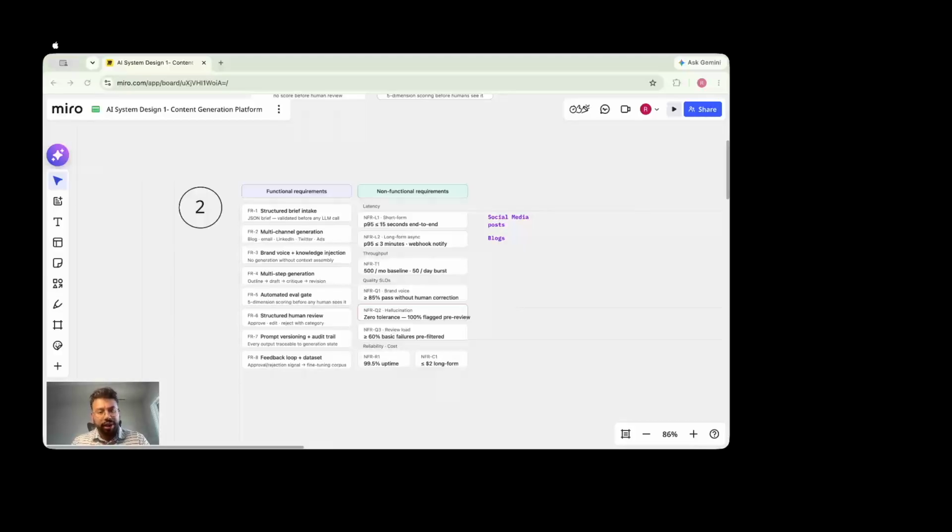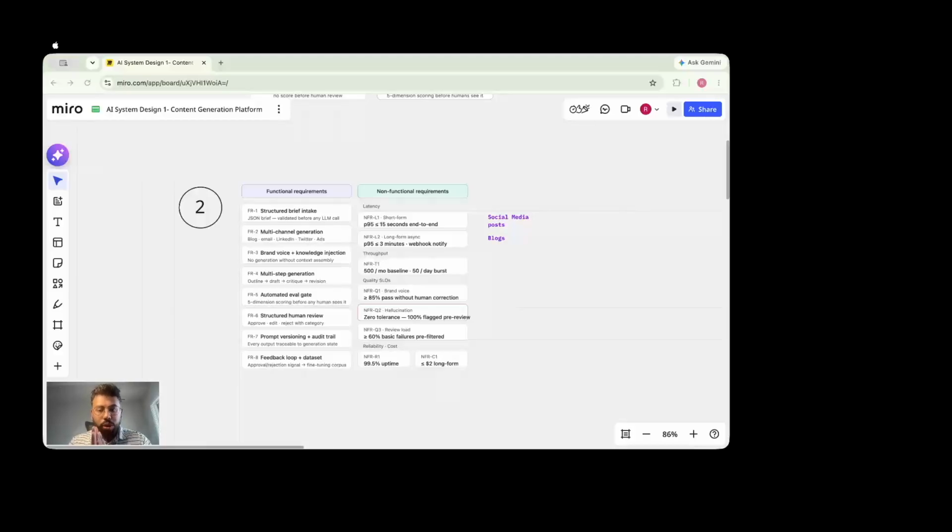For short form, we will keep the P95, which is the 95th percentile of latency, less than 15 seconds, and this will be synchronous. Generally 15 to 20 seconds is fine for the user to wait. But for long form content, we will keep P95 less than 3 minutes, and this will be asynchronous. This is where we will ask the user if they want to be notified when the content generation is complete, and we will send them an email of completion as well.